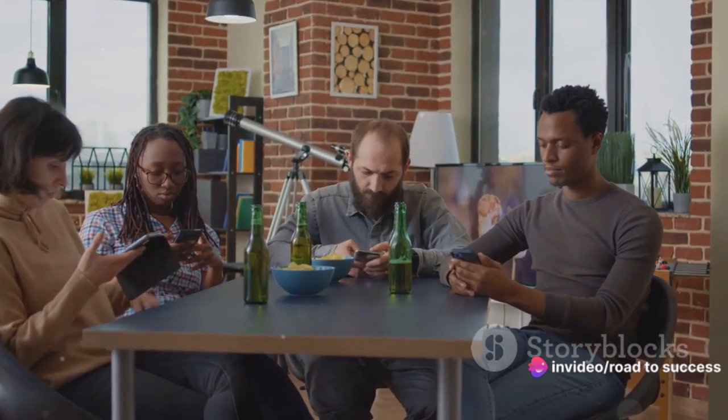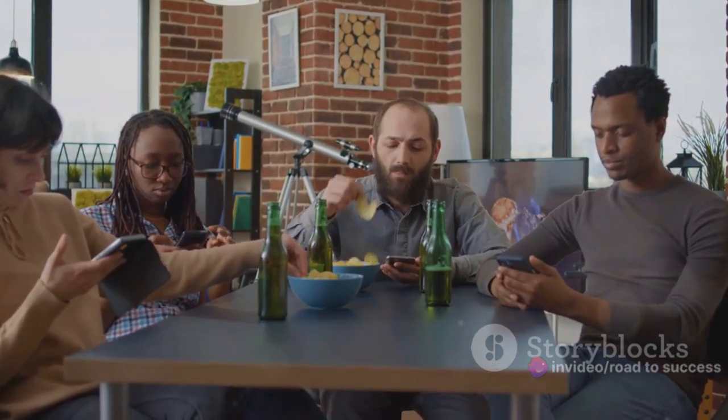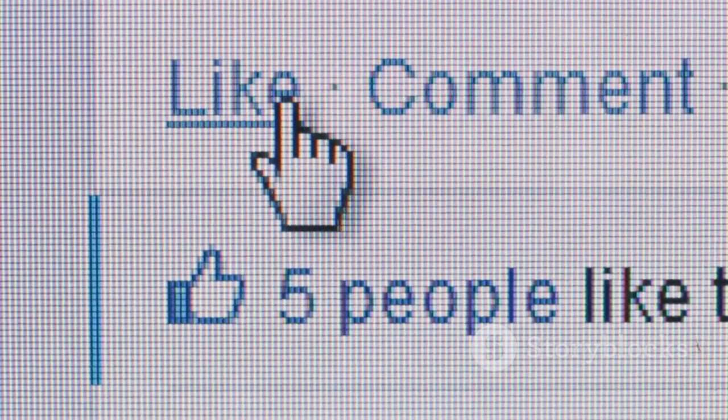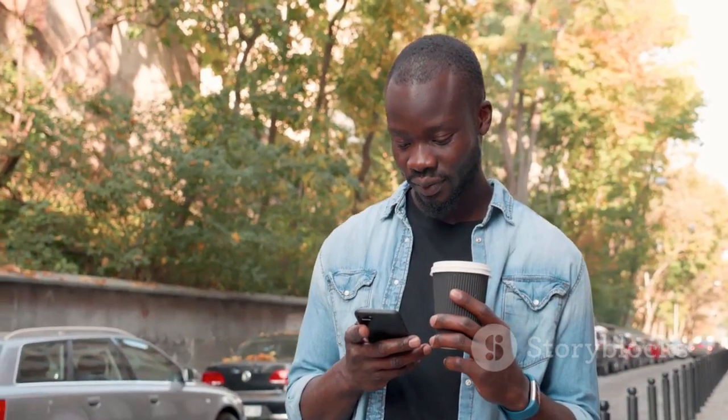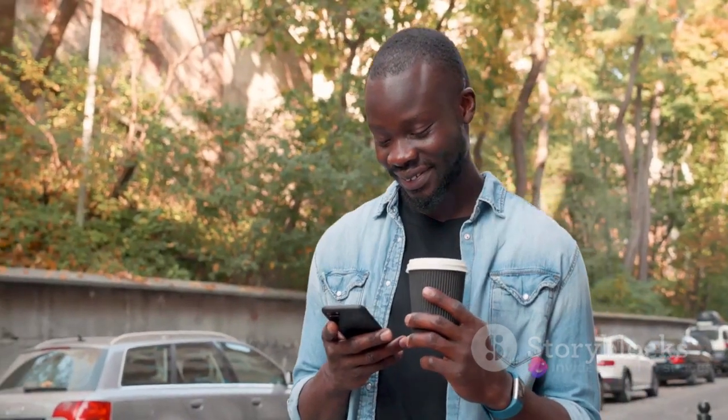Whether you're looking to build a community or join one, Facebook groups are a great place to start. From the main menu, click on Groups. Here you can discover new groups, manage the ones you're a part of, or even create your own.